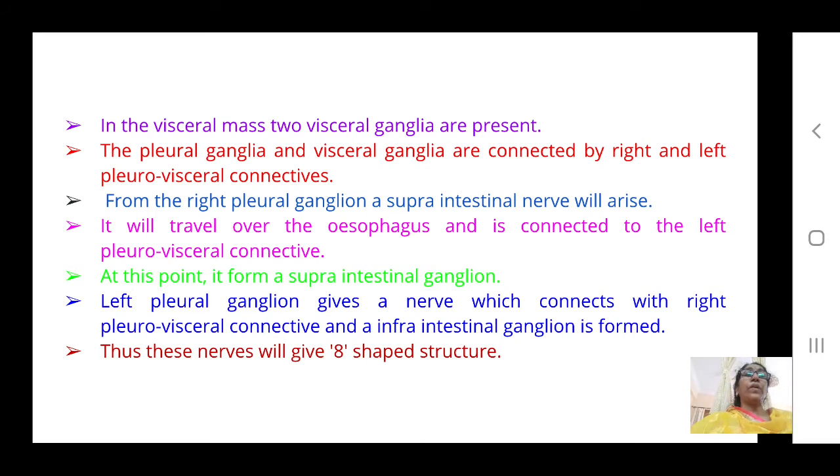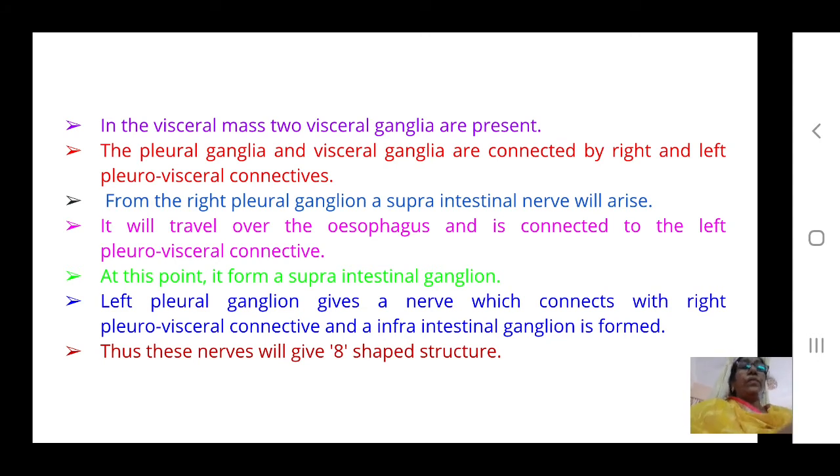And the left pleural ganglion gives rise to a nerve which connects with the right pleurovisceral connective, and an infraintestinal ganglion is formed. So they are crossing each other. Thus, these nerves give an 8-shaped structure.